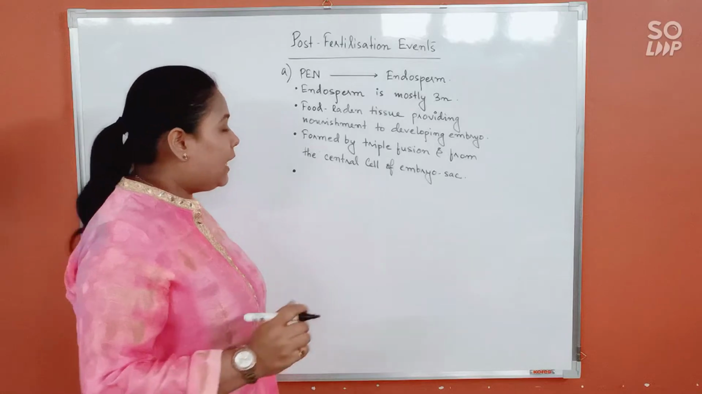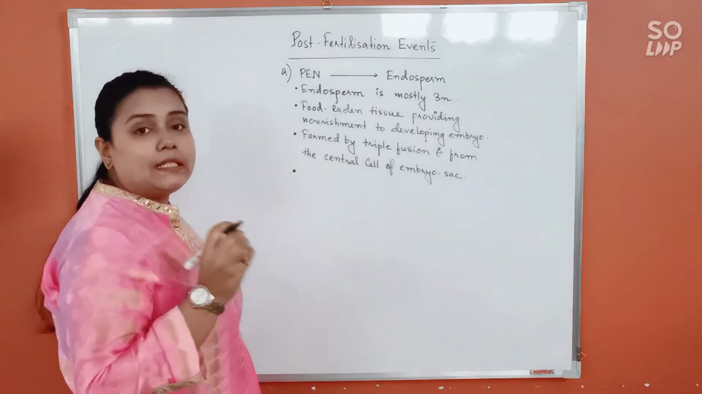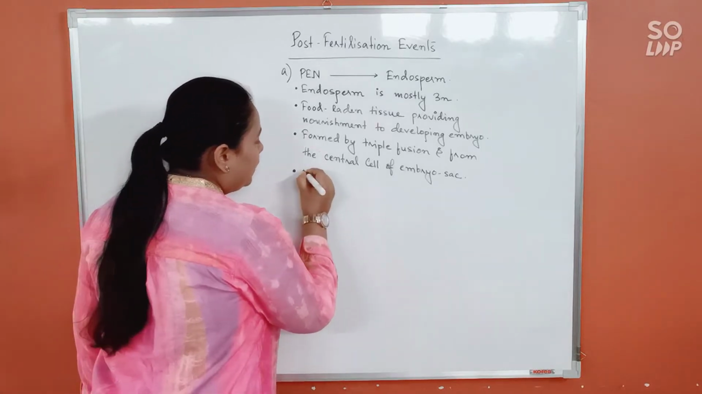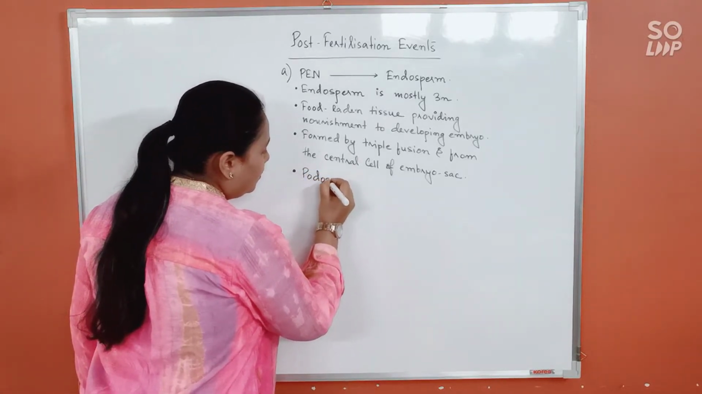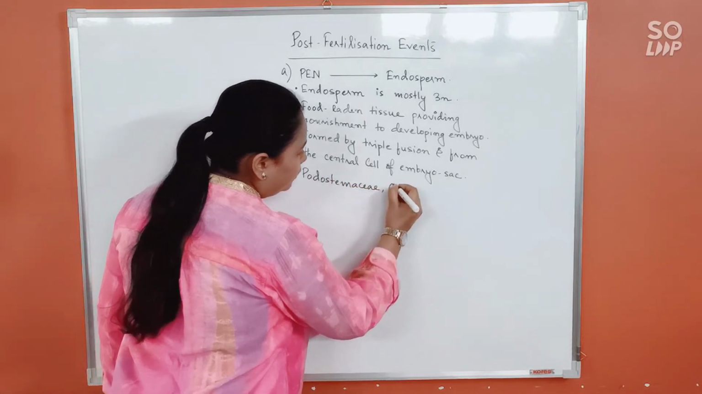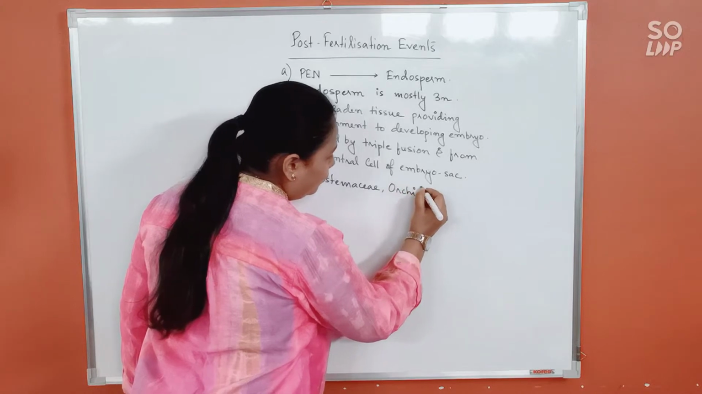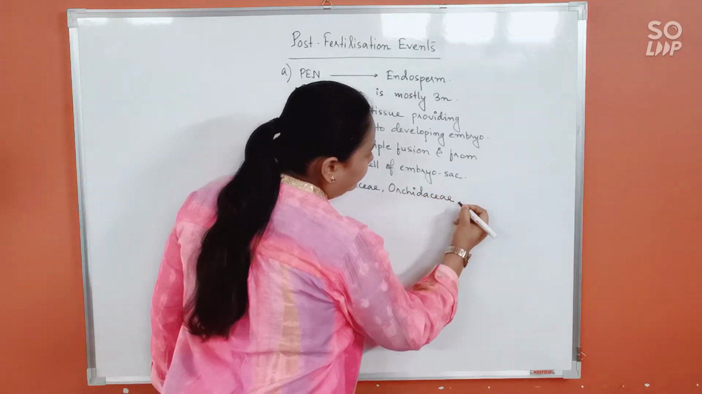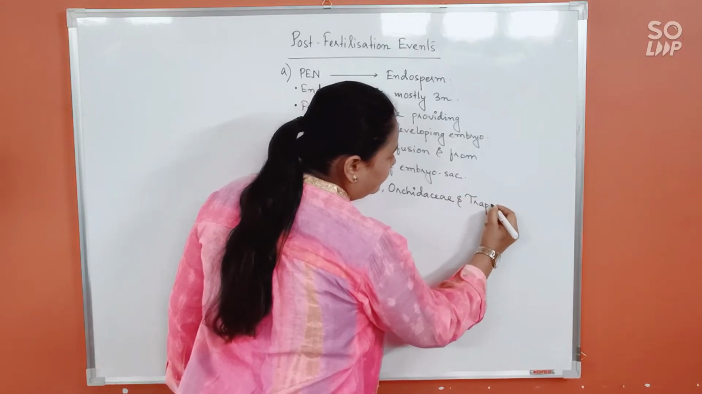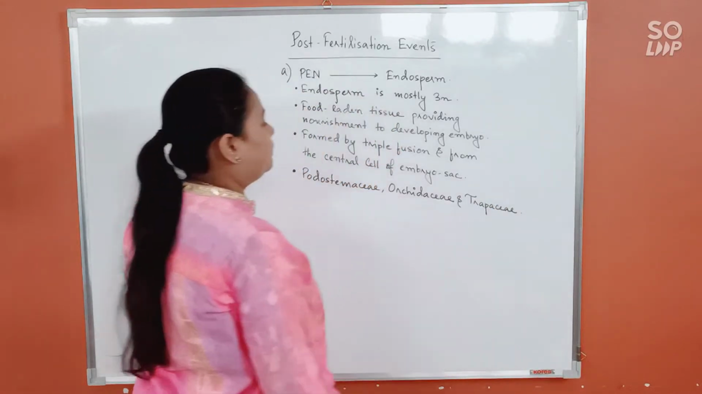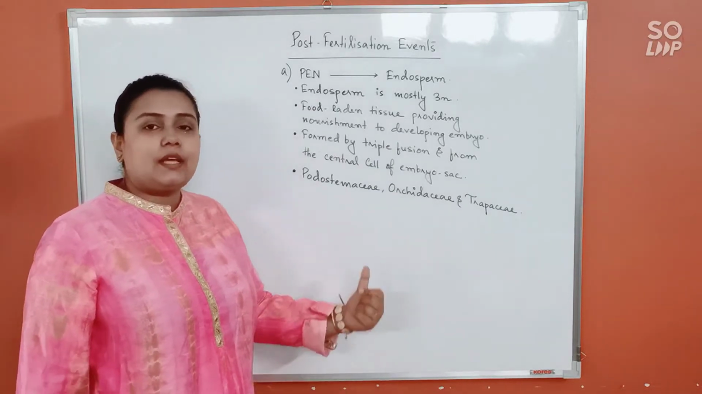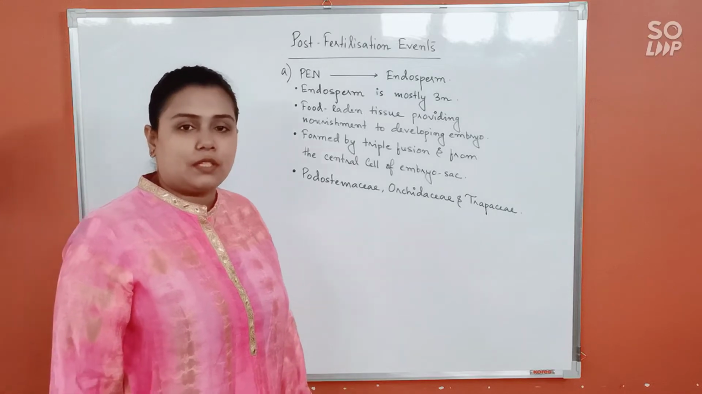Another important point is that in certain families endosperm is absent, like Podostemaceae, Orchidaceae and Trapaceae. This is very important. These will act as exceptions. These are families where endosperm would be absent.